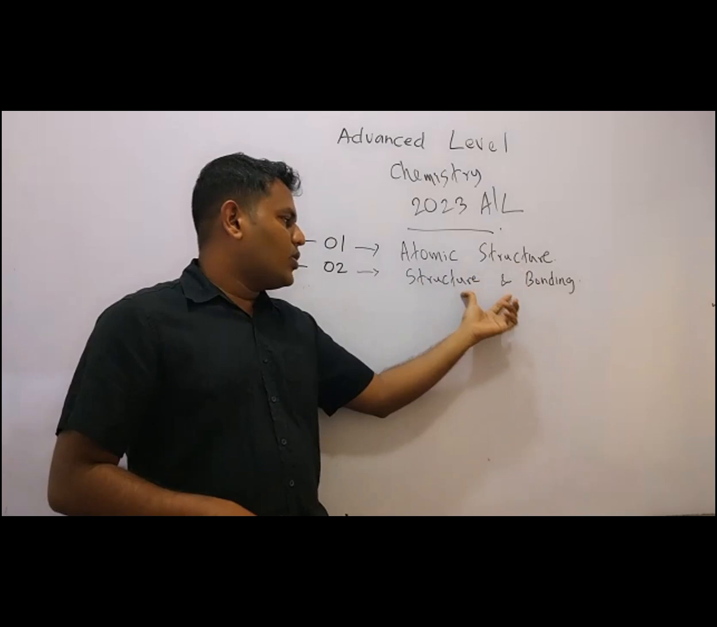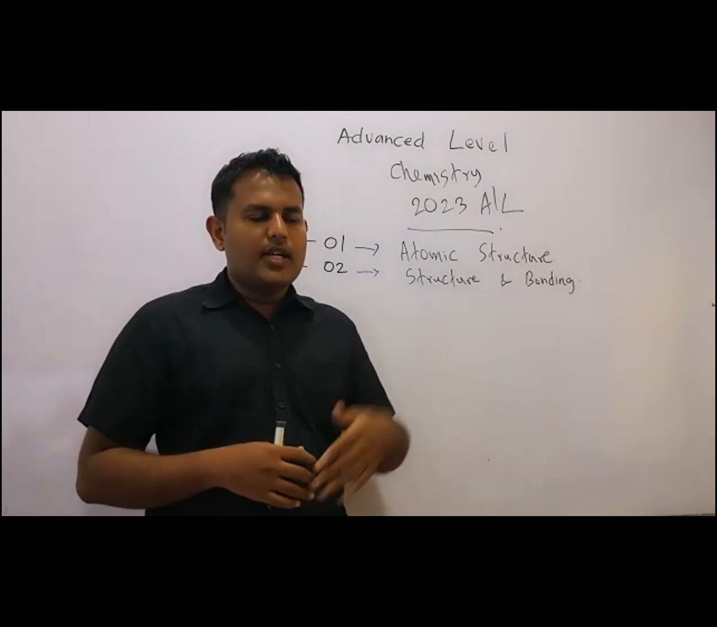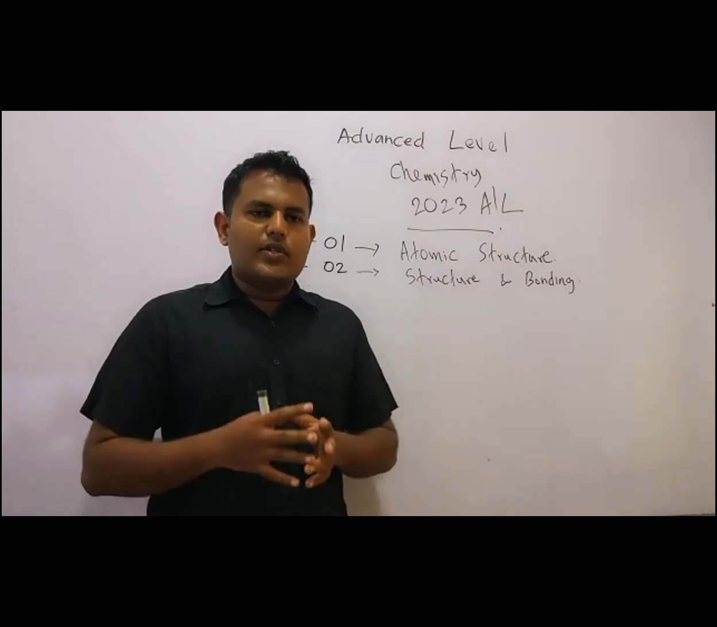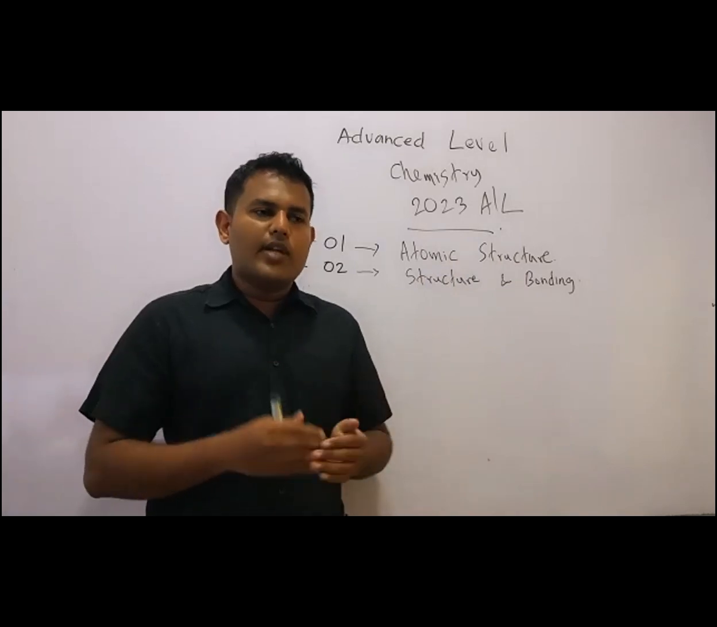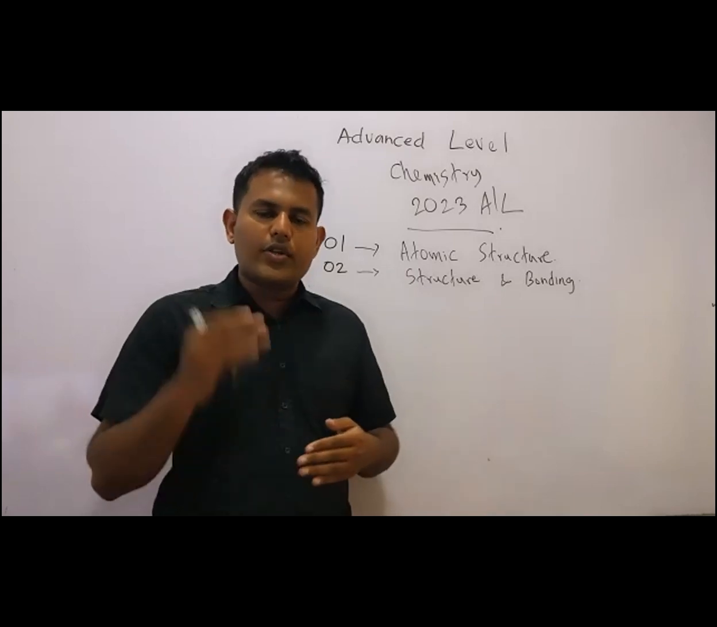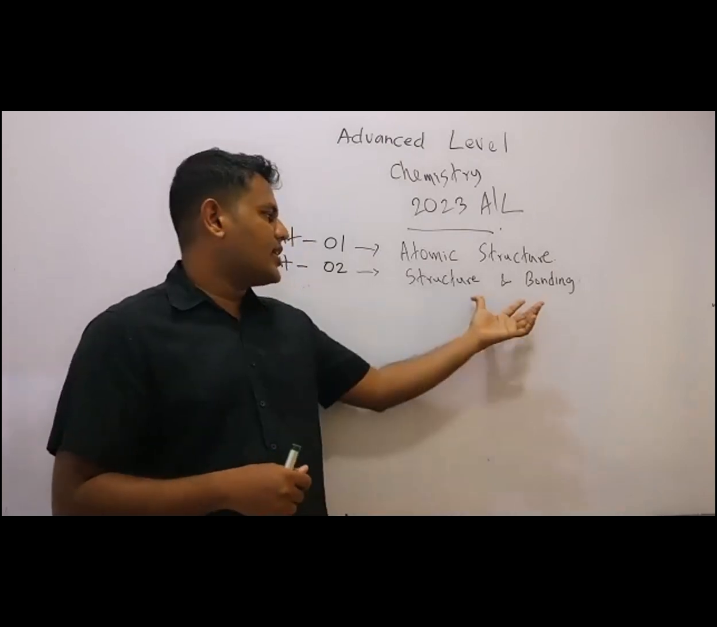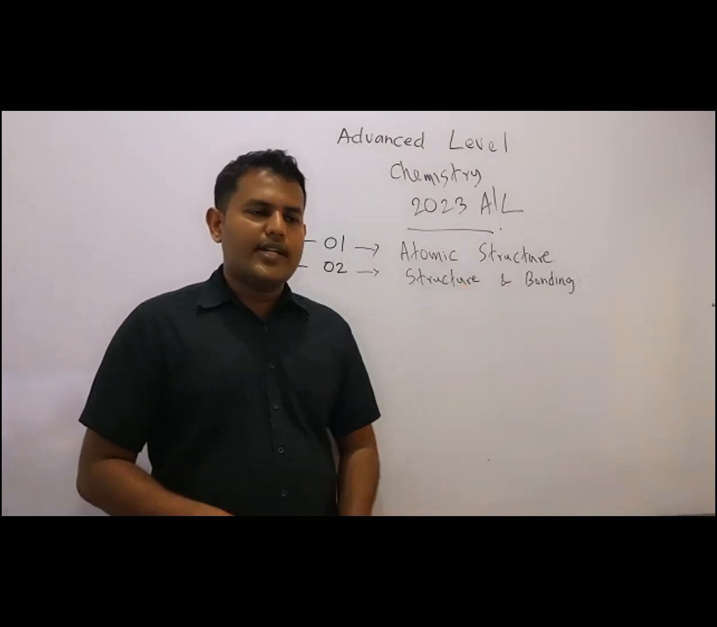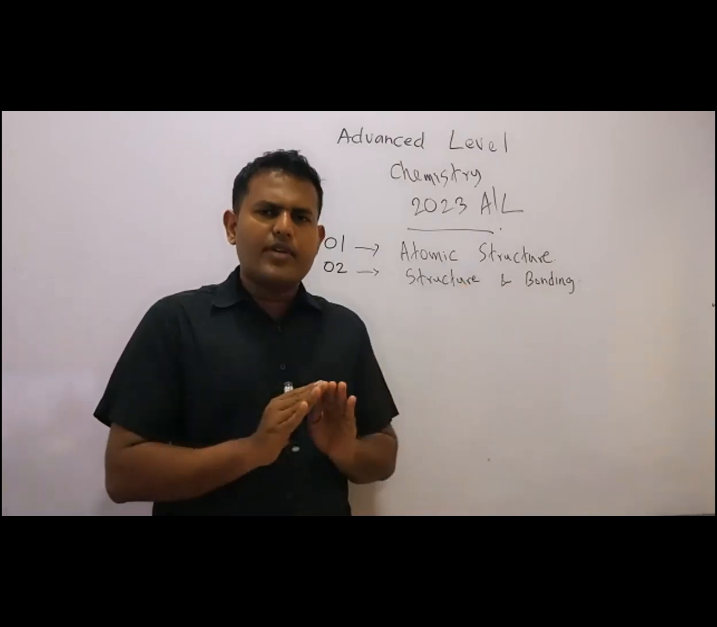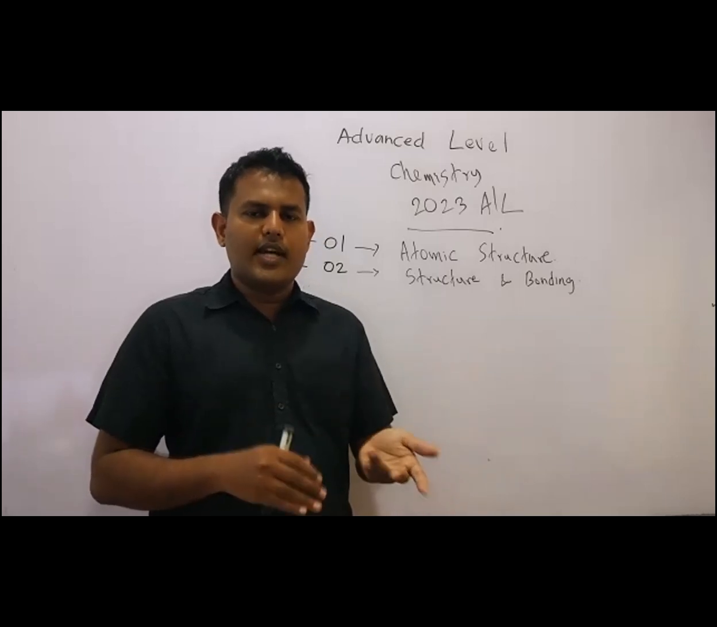Then number 2, structure and bonding. In structure and bonding also we are discussing what a bond is, what a chemical bond is, ionic bond, Lewis structures, dot cross structures, primary and secondary interactions. Those things will be discussed under structure and bonding. Is it clear? I'm just giving a brief introduction about what you are learning. I think it's very important.